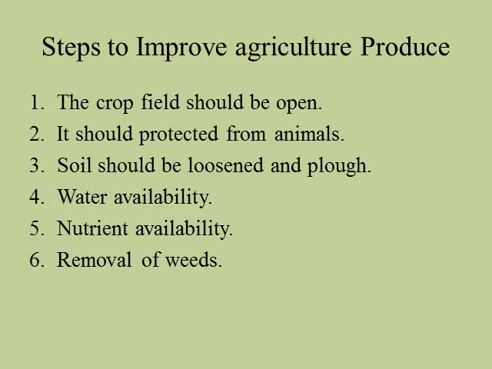Weeds are unwanted plants and should be uprooted from the soil. If they grow in the soil, they will compete with the main plant for nutrients and deprive it of its nourishment. So this is all about the steps which will improve agriculture produce. These are the basic steps through which we can improve our main food production.